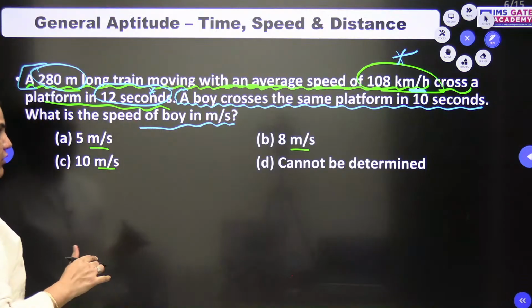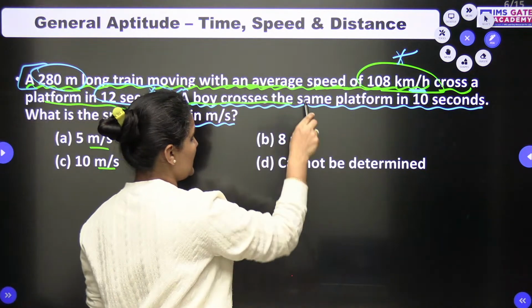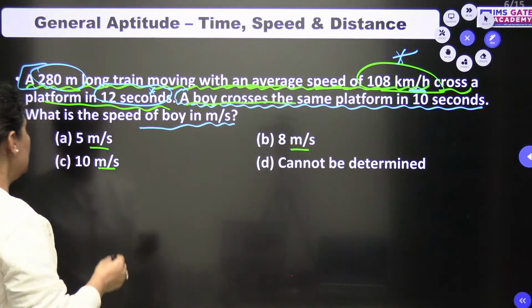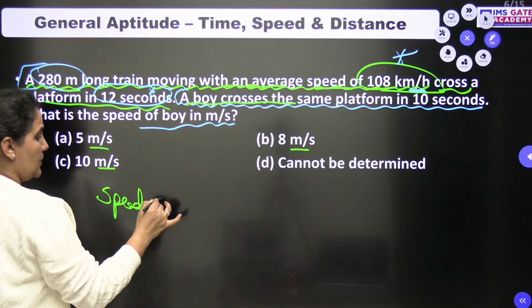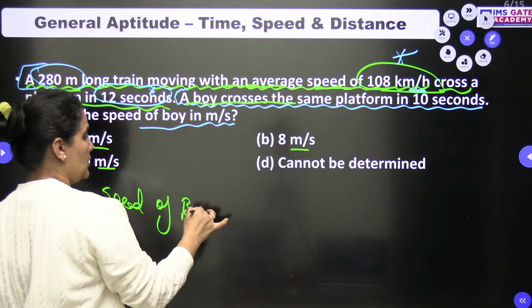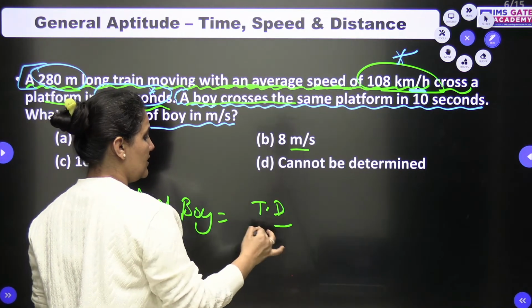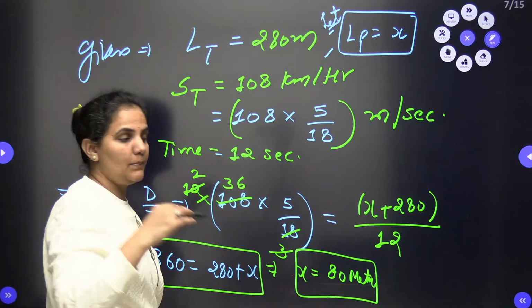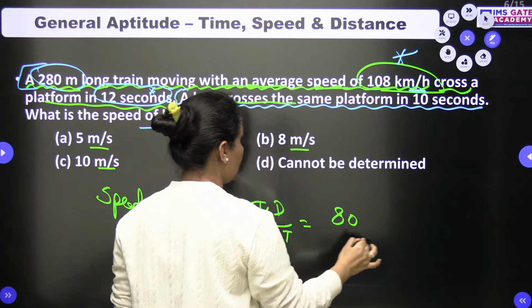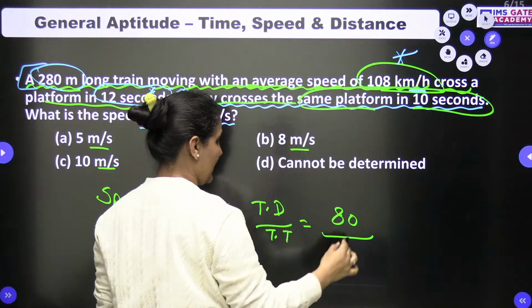Now the length of the platform is known. In the second case, it is given that a boy crosses the same platform in 10 seconds, and we need to find the speed of the boy. Speed is total distance by total time. The total distance is nothing but the length of the platform, that is 80 meters, and he crosses it in 10 seconds.